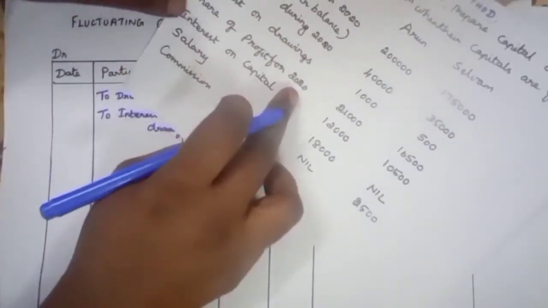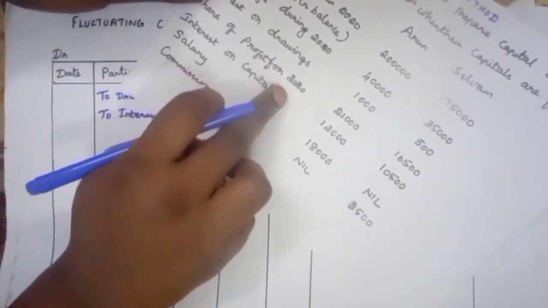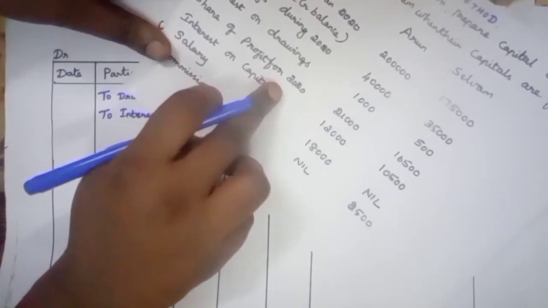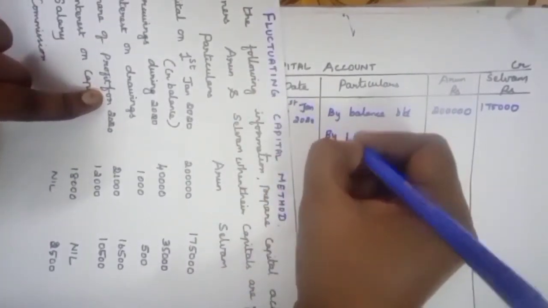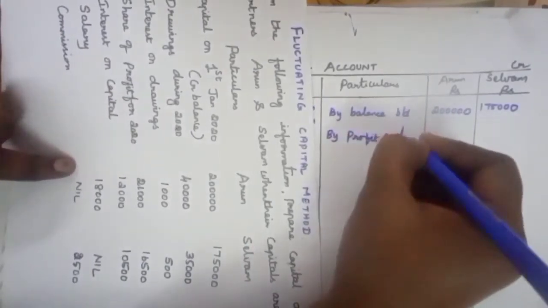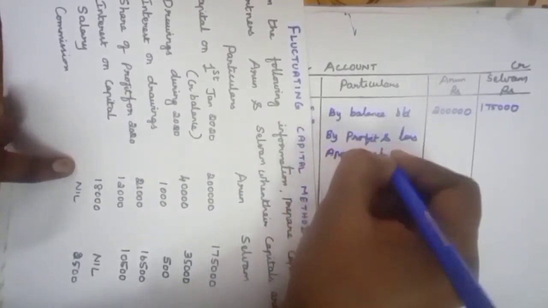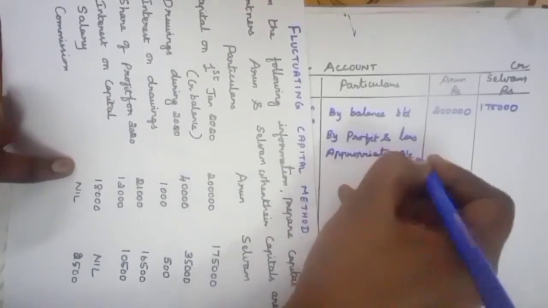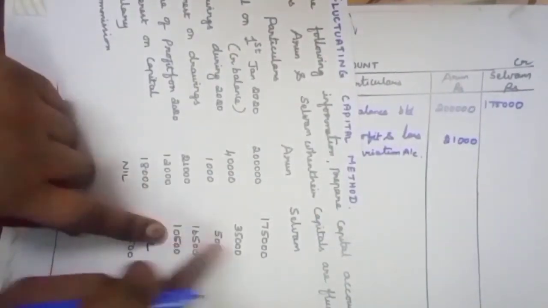Share of profit for 2020. This is the profit from profit and loss appropriation account. Any profit will appear on the credit side of the partner's capital account by profit and loss appropriation account. $21,000 for Arun, 16,500 for Selvam.